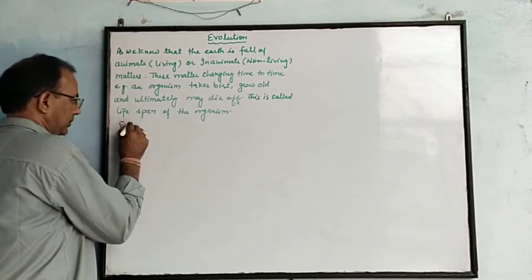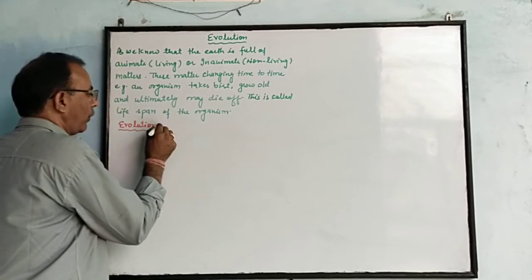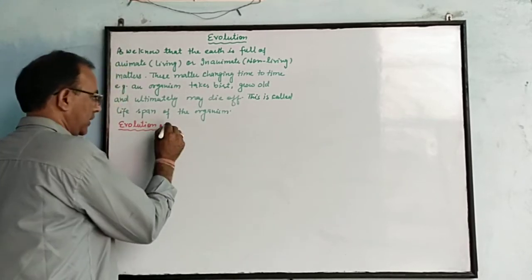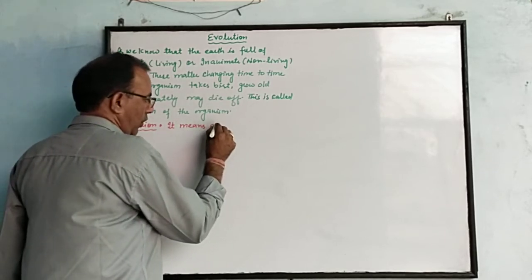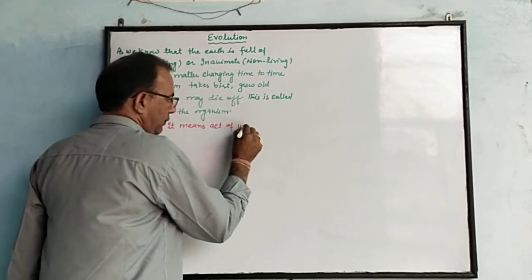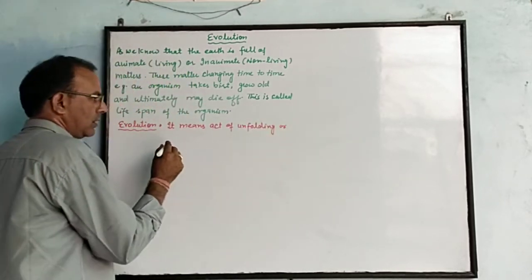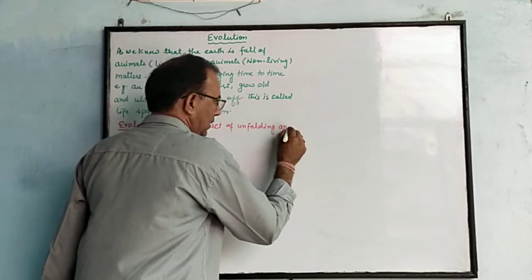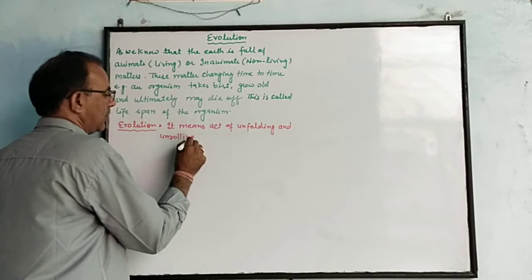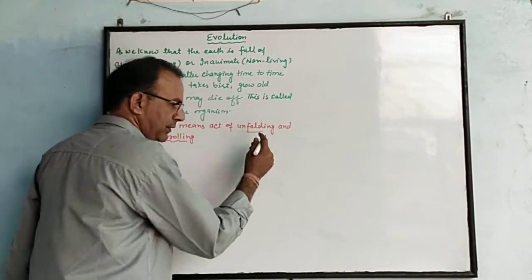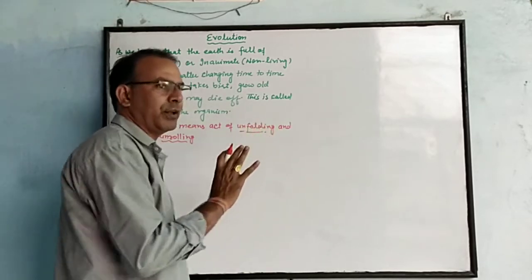What is evolution? Evolution means the act of unfolding, or you can say, unrolling. But this definition does not clearly explain what is going on.